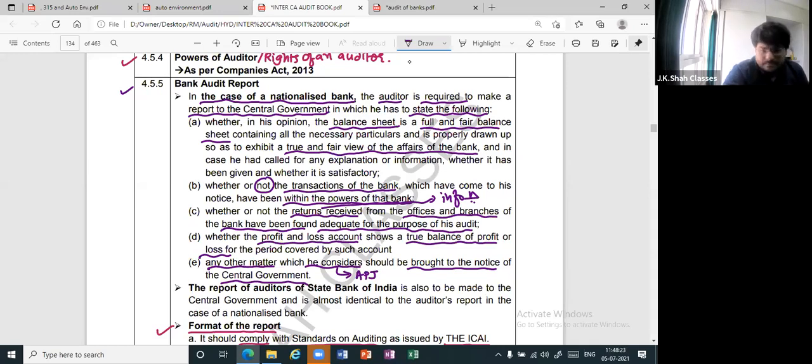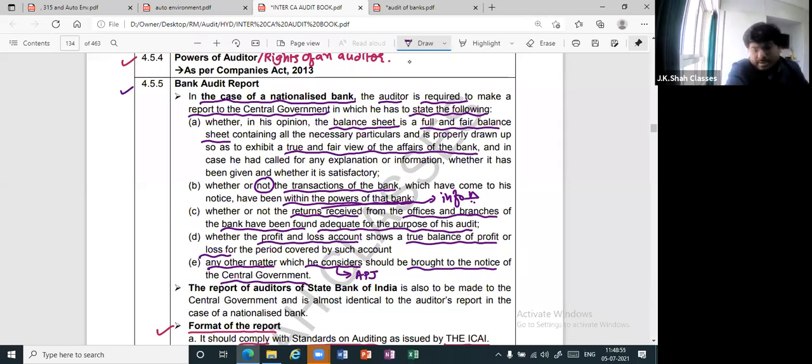So how many things are there? Five. You know how to remember? I'll tell you. See, balance sheet and P&L: the balance sheet shows the true and fair view of the affairs, and P&L shows the true and fair view of the profit or loss. Thereafter, whether the transactions are within the power of the bank or not. Thereafter, whether the returns have been received from the branches or not, and any other matter. So: P&L, balance sheet, transactions, returns, any other matter.